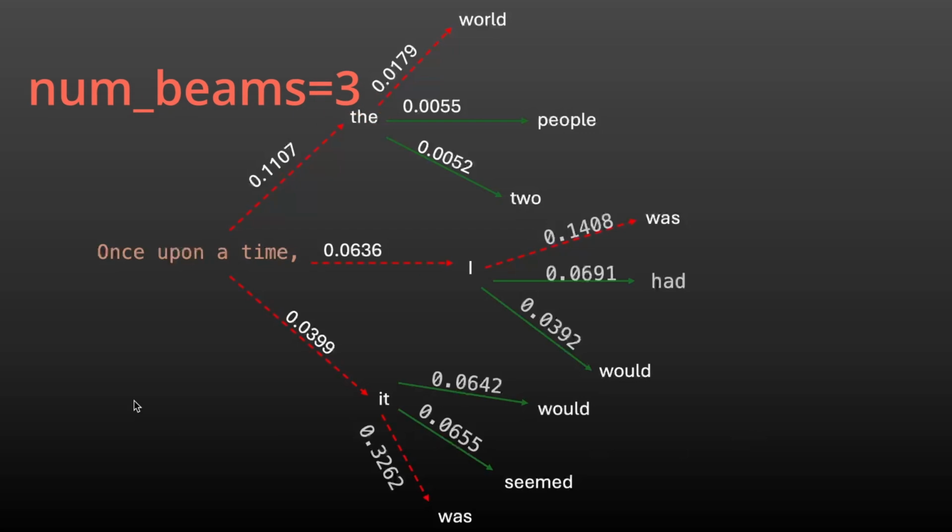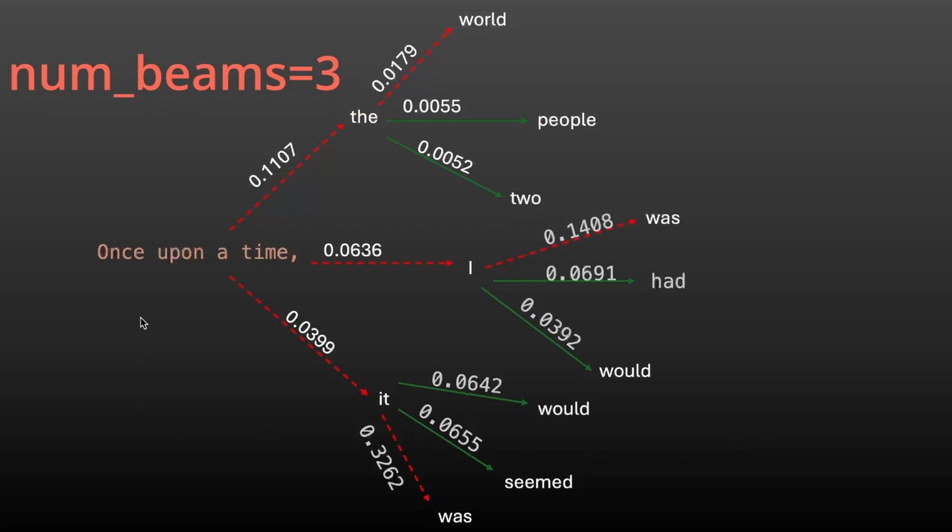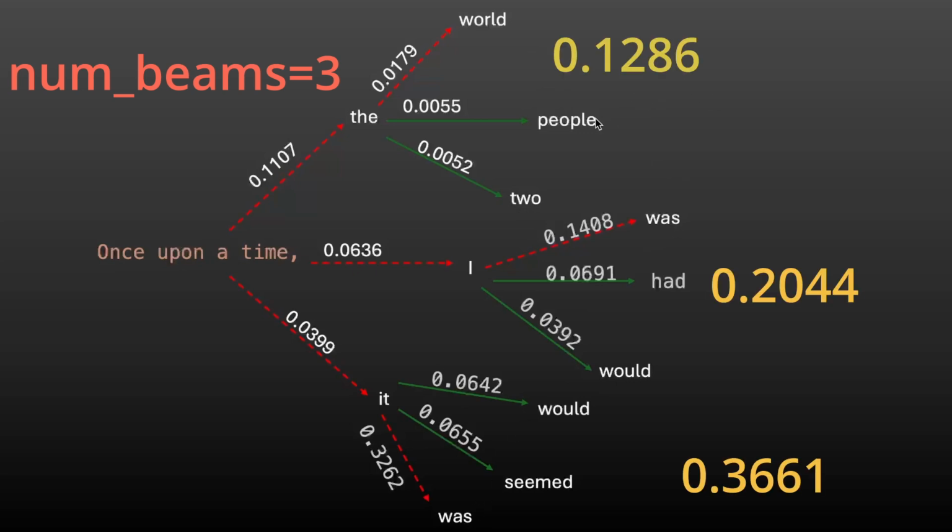Let's see what will happen if we have number of beams as 3. This means it will track the top 3 words, which will be "the", "I" and "it". Then it will take into consideration the next generated tokens, which will be "world", "was" and "was" again, and calculate the total probability of all these 3 paths. And then "it was" will be chosen. "Once upon a time, it was."